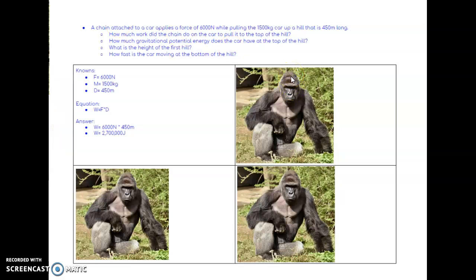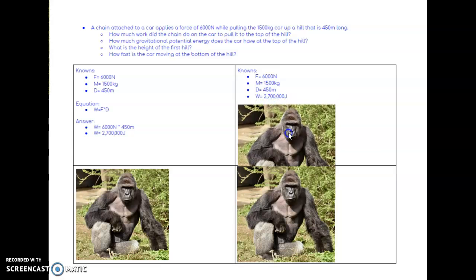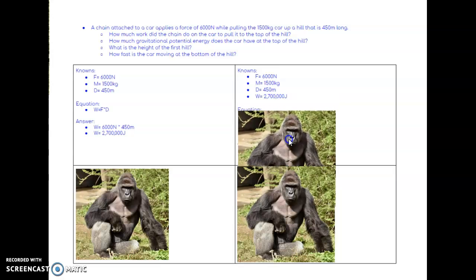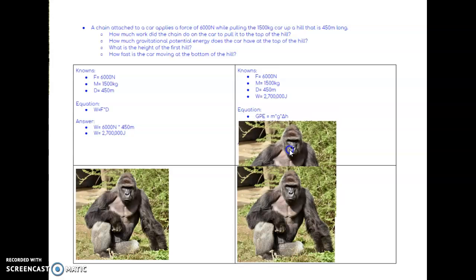Part 2. How much gravitational potential energy does the car have at the top of the hill? Okay, again, let's list our knowns. Now for our equation, we're trying to find GPE. So let's find our GPE equation. GPE equals mg delta h.